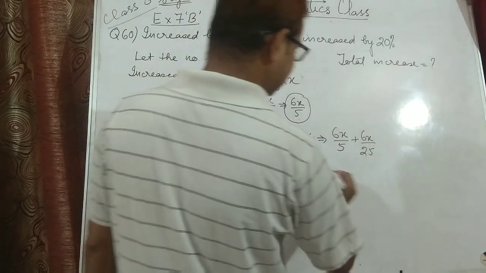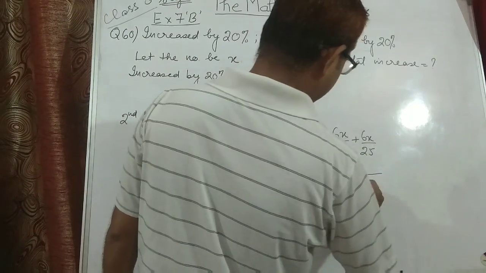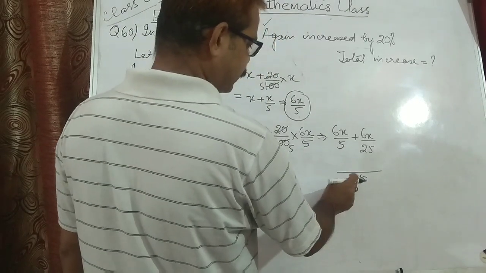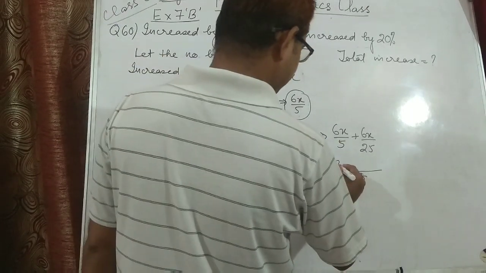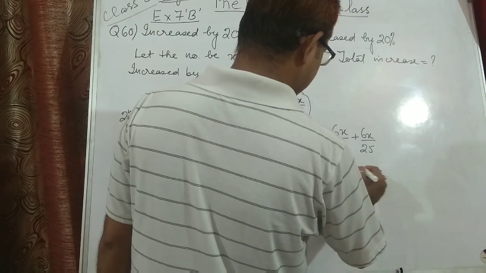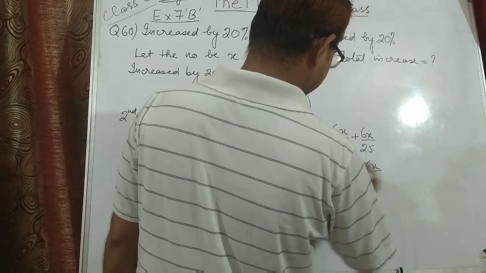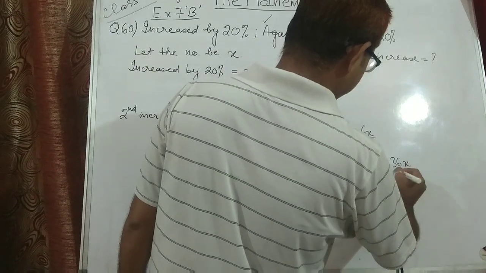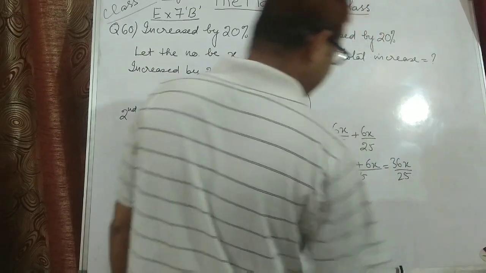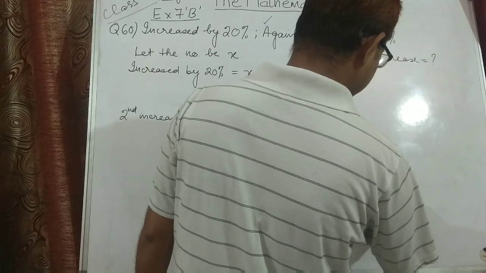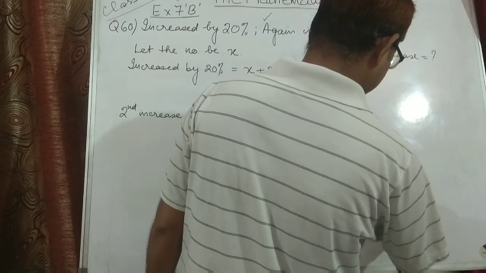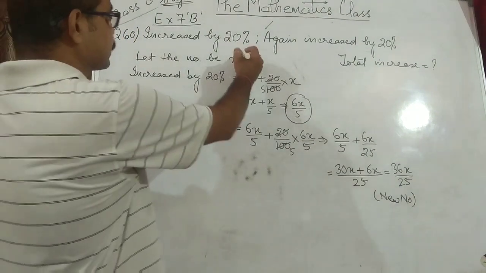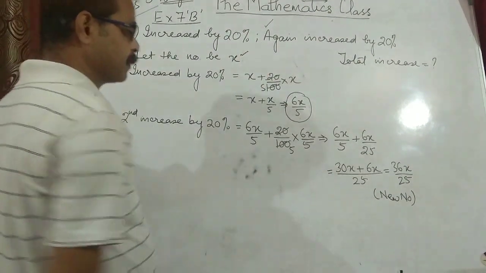When you take the LCM, let's do it here only. I am taking LCM as 25. 5 divides 25 is 5. 5 times 6 is 30x plus 6x. So finally you will get 36x upon 25 as the new number. This is the new number. Now, the original number was x. This was the original number.